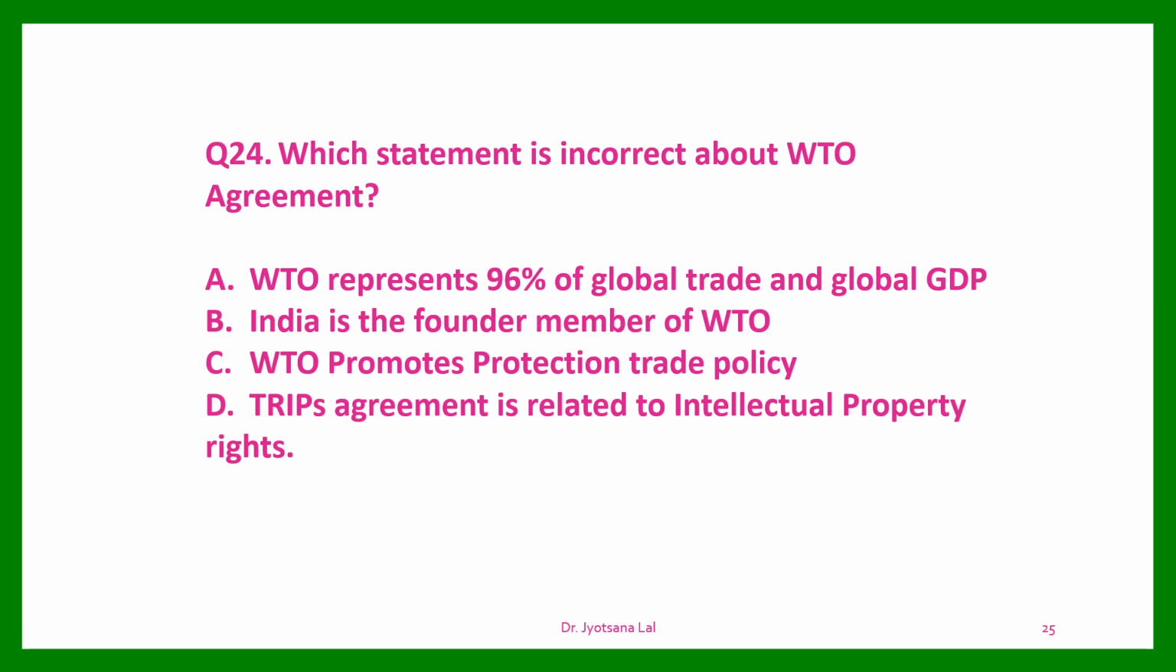Option B, India is the founder member of WTO. Yes, this is also the correct statement. C, WTO promotes protection trade policy. No, this is not the correct statement because WTO promotes free trade policy. The principle of WTO is based on free trade. So this C is the incorrect statement. So C is the right answer. TRIPS agreement is related to intellectual property rights. Yes, this is the correct option, meaning this is a correct statement.